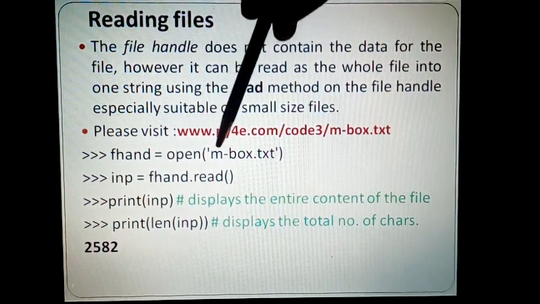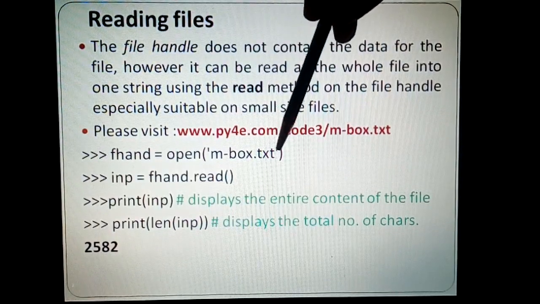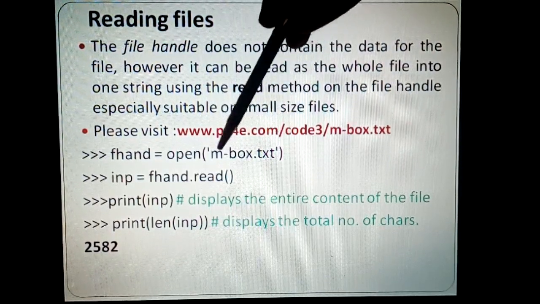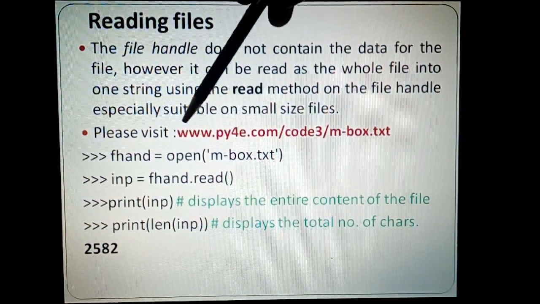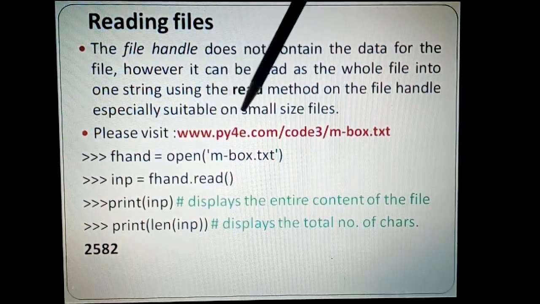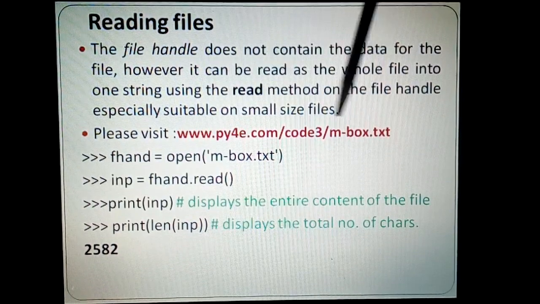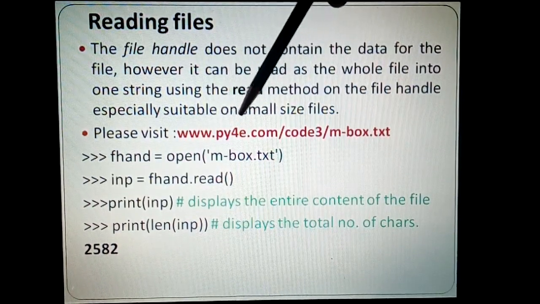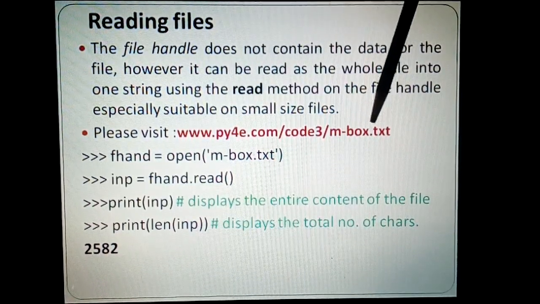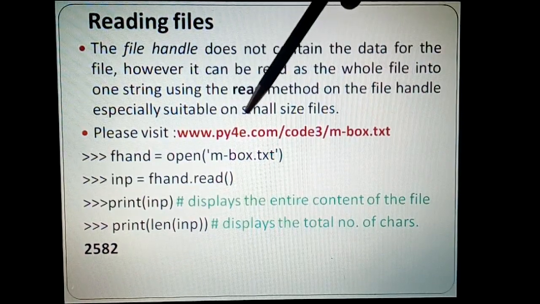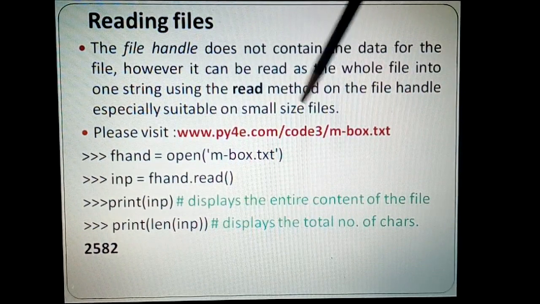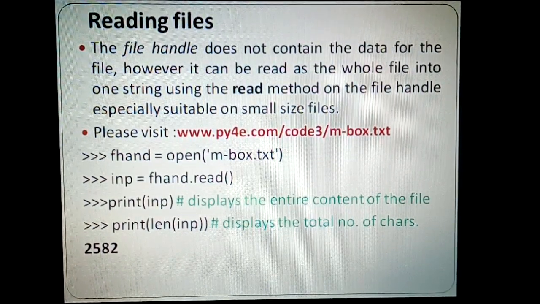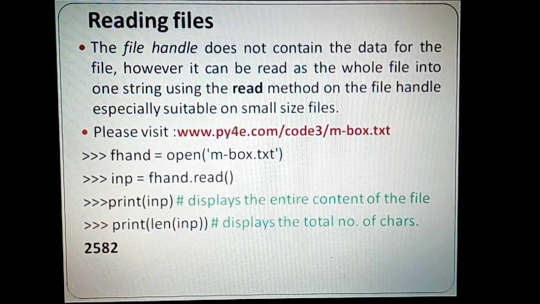For example, if I say mbox.txt, then don't worry about this file. All these resources or different files are available in this path. So you visit this path and download all the files required. For example, here the path given for mbox.txt is py4e.com/code3. There are different files available that you can download from there. So don't be surprised if I'm using some files here. This is the link you can make use of.